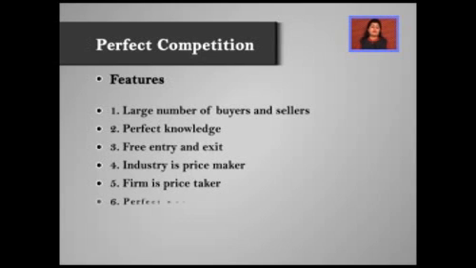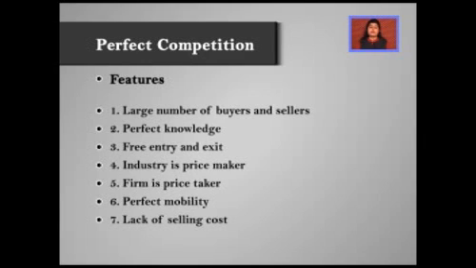The next point is perfect mobility. Perfect mobility means that the factors of production, that is labor and capital, are perfectly mobile. Correct? Now we move on to the next point, that is lack of selling cost. Now it's very easy and it's very obvious. When everyone is selling the same product, then they don't need to advertise it and they don't need to incur any kind of selling cost. So there is complete absence of selling cost under a perfectly competitive market.